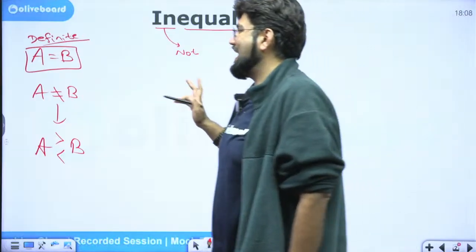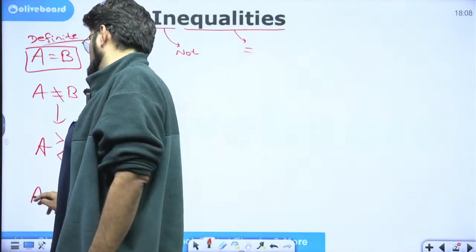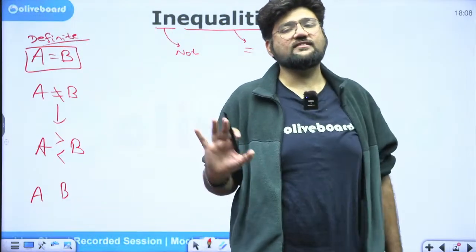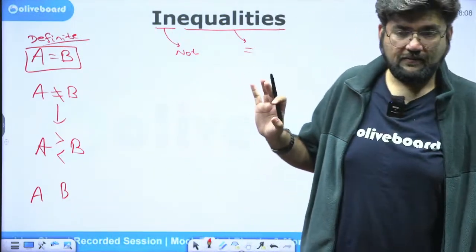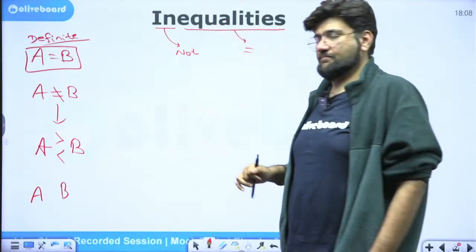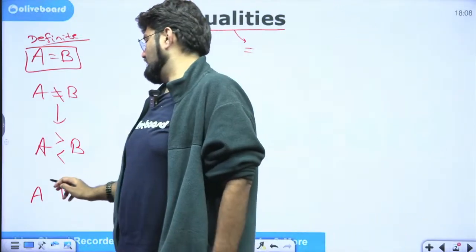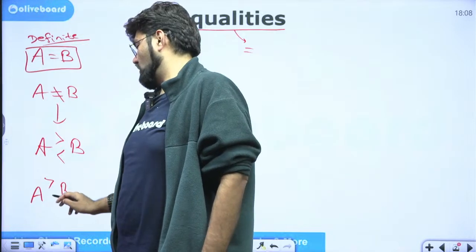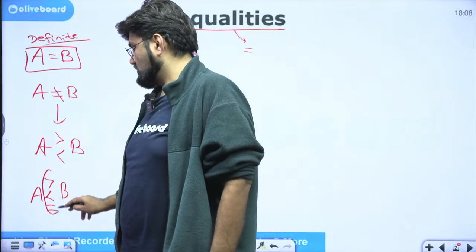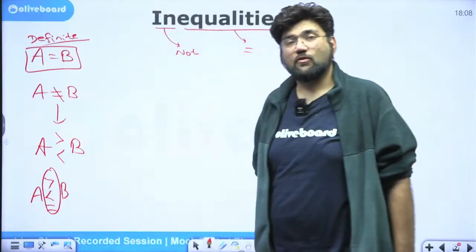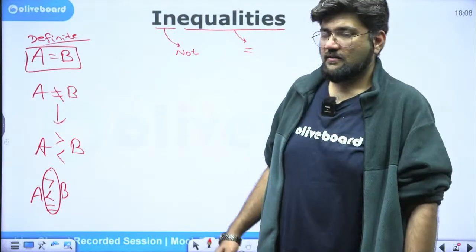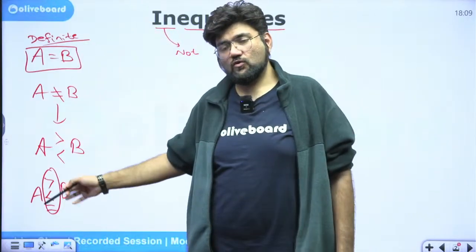If I say I have two entities or two elements and I don't know what relation exists between them, I don't know anything, then what are the overall possibilities of relationships which exist between them? They can either be greater, A is greater than B, or A can be smaller than B, or A can be equal. These are the three possibilities, definite possibilities which can exist between them. You understand?